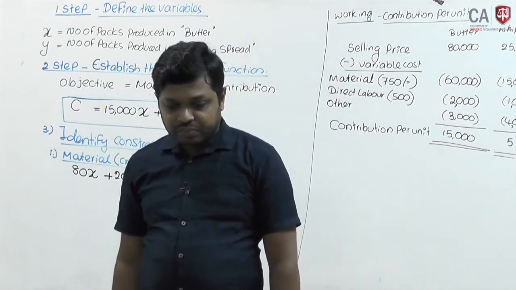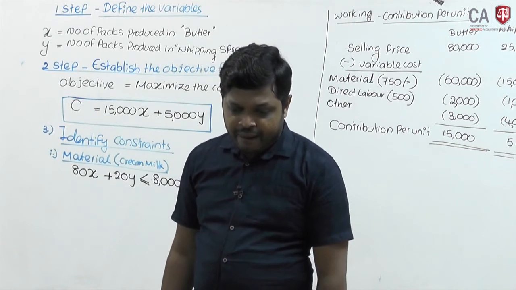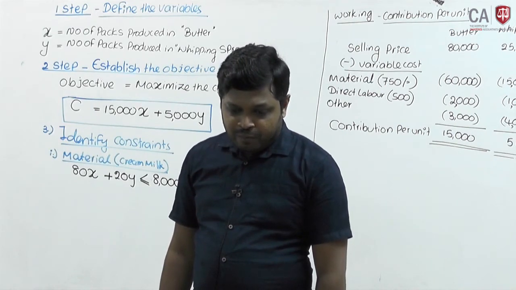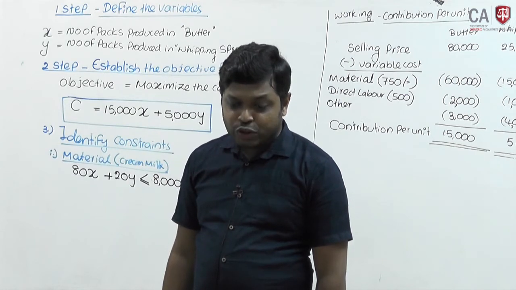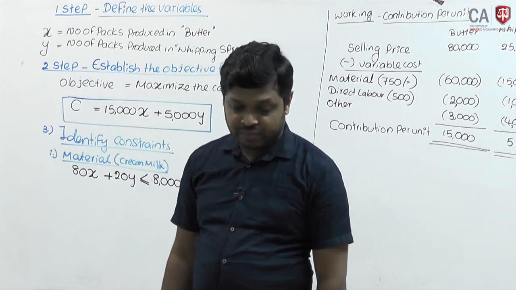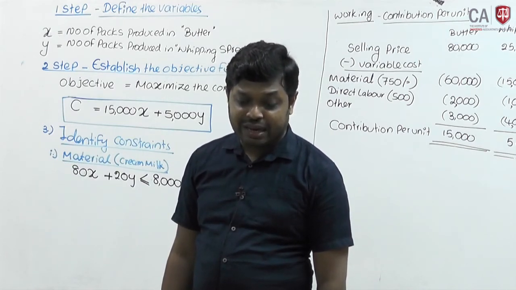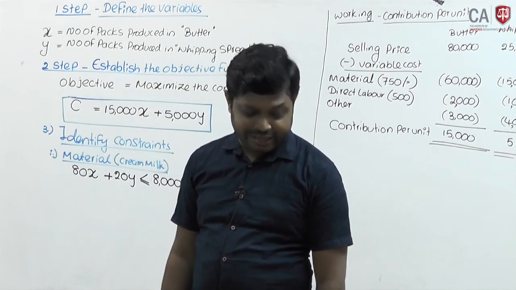Then in the paragraph it says both products pass through two plants, mixing and packing. The maximum available machine hours for the two plants are 300 hours and 180 hours per week respectively.